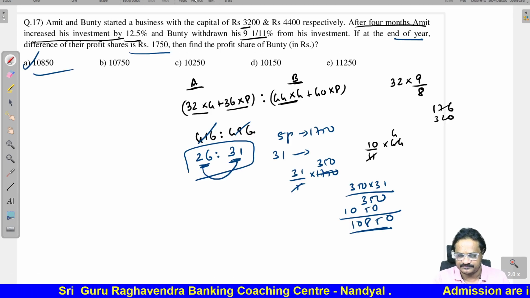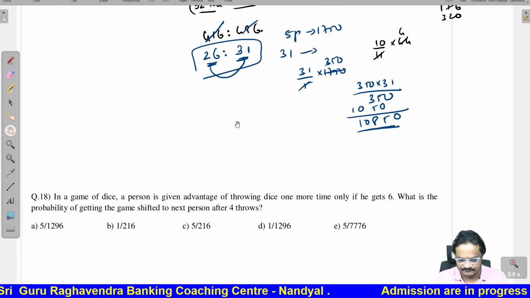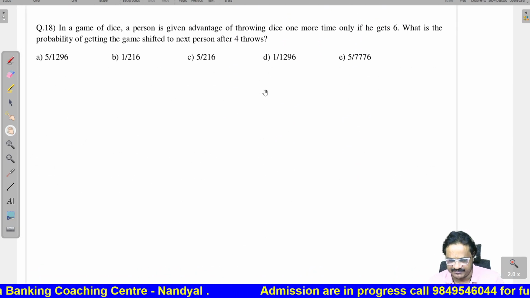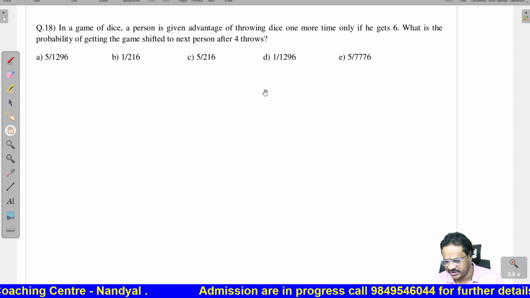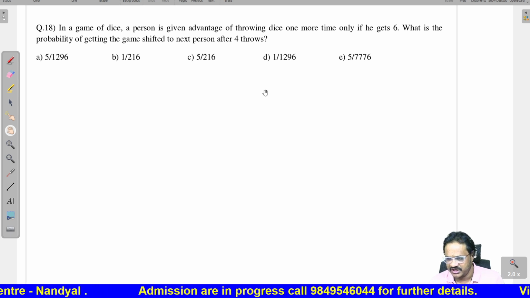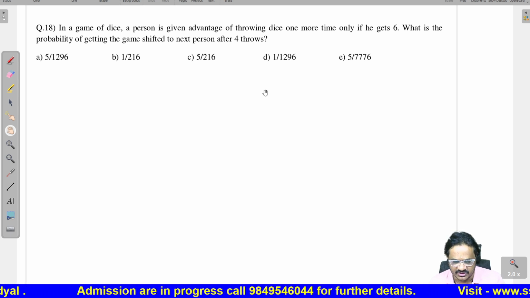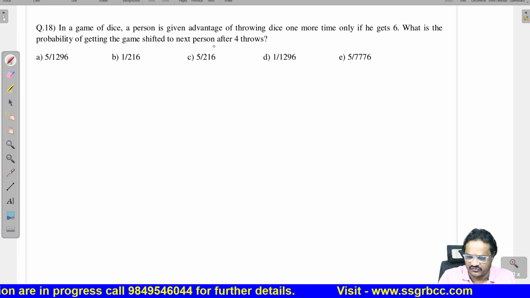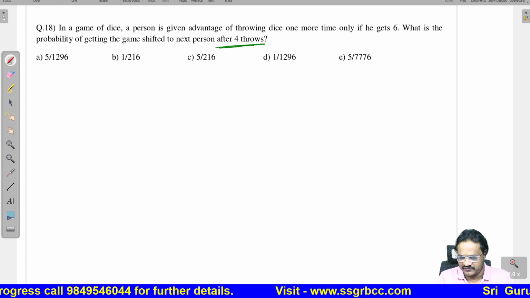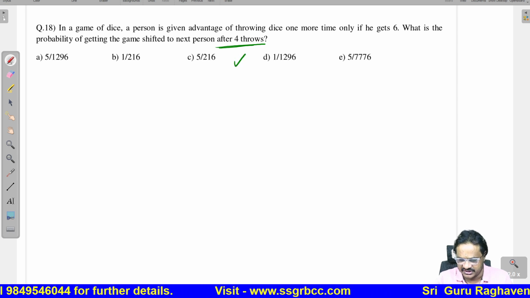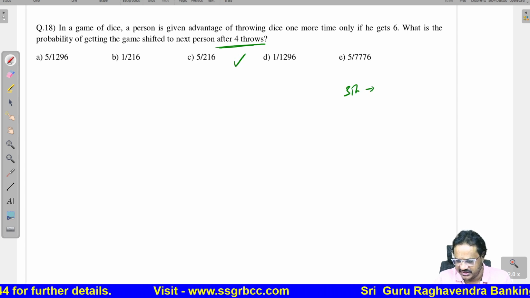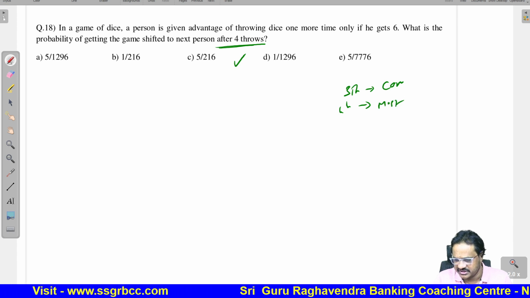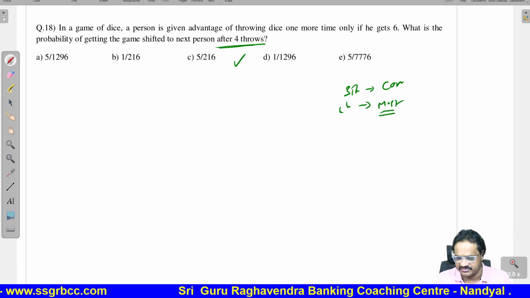Next one. In a game of dice, a person is given the advantage of throwing the dice one time only. If he gets 6, what is the probability of getting the game shifted to the next person after 4 throws? So here after 4 throws means until 3 throws he is doing correctly. The 4th one he makes the mistake, that's why the game goes to the next person.